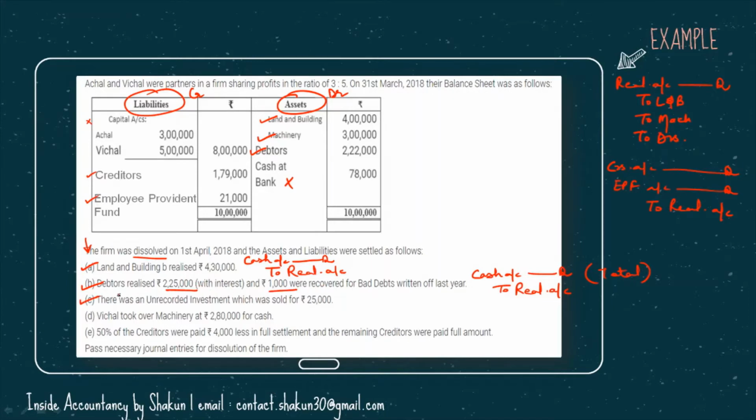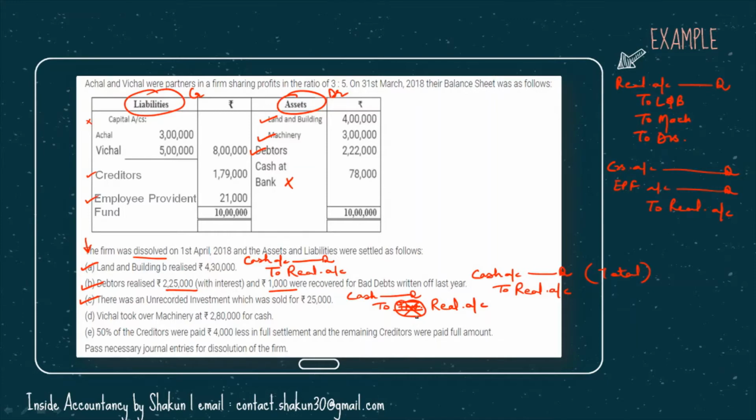Then the next adjustment is there was an unrecorded investment which was sold for 25,000. So there was some investment which was not recorded in the books, but now it has been sold. We are getting cash. So cash account DR to the investment account. Am I right here? Of course not. Those who were listening to me intently would know that we are not supposed to write investment account here, because investment, though it was not recorded in the books, but now we are not going to record any new account here. So instead of investment, we are again going to credit the realization account.